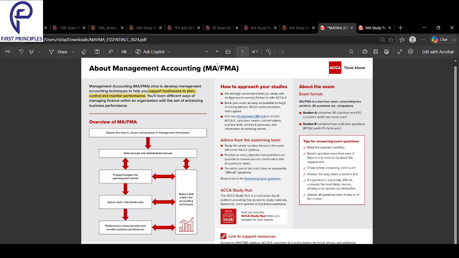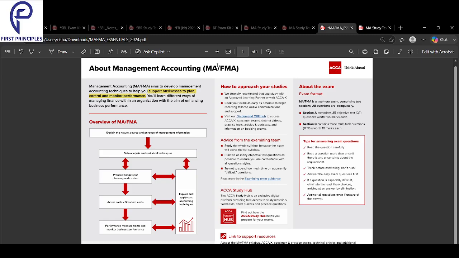That is the goal of management accounting: to develop the management accounting techniques that help you support the business plan, control the business plan, and monitor the business performance. So that is the management accounting goal, to help managers plan, control, and improve business performance.